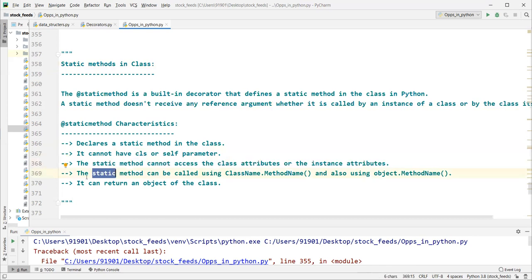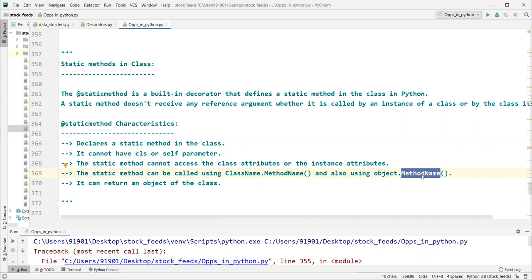The static method can be called using the class name as well as the object instance of the class. Let's say we have one method name, and let's assume this method name is a static method in this class. If it is a static method, we can call this particular method with the help of the class name as well as the object of the class.